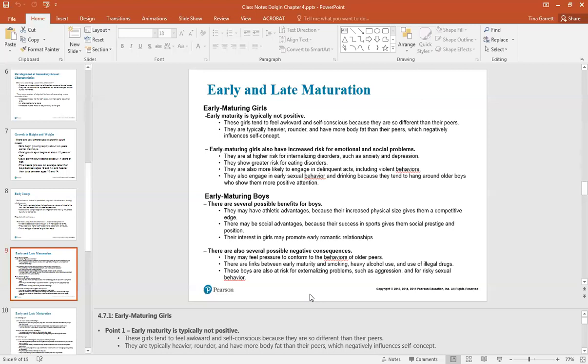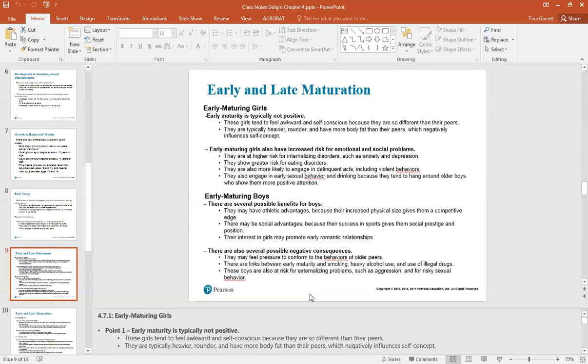For early maturing boys, there tends to be a positive benefit. They have athletic advantages because they have increased physical size. They also may have social advantages because their success in sports gives them social prestige. And their interest in girls may promote early romantic relationships.